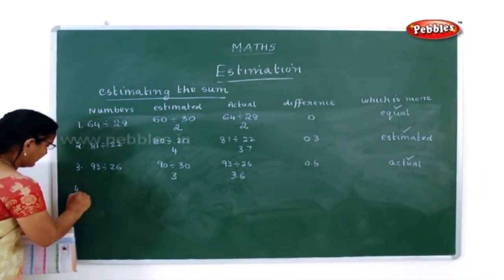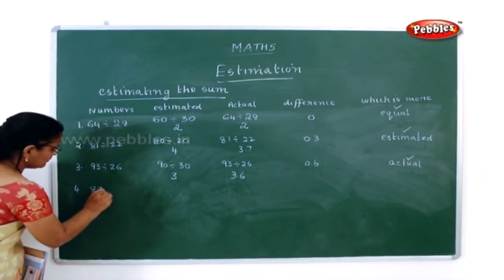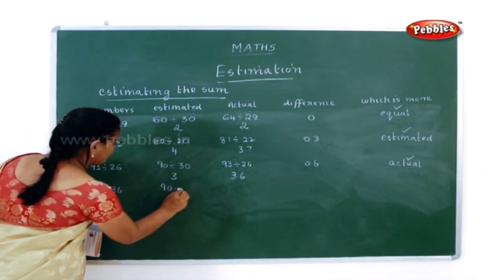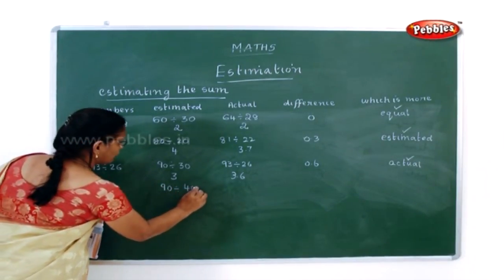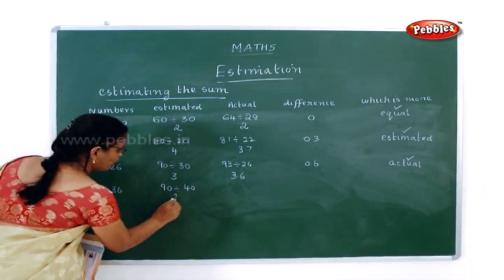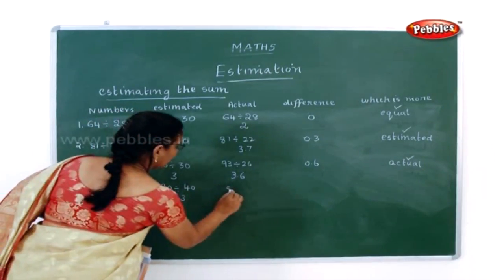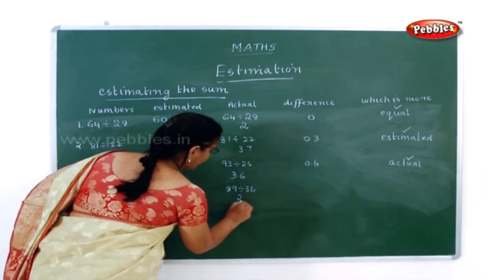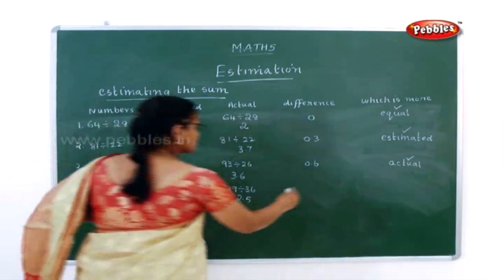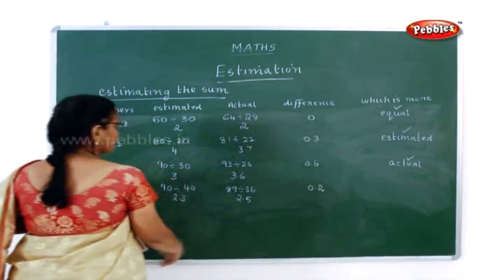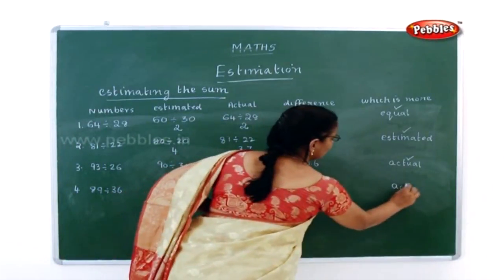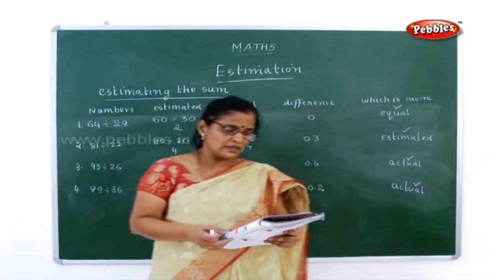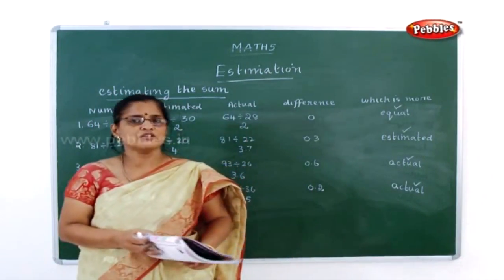Now the next, fourth number, is 89 divided by 36. So this 89 can be rounded to 90 and this 36 can be rounded to 40. So what is the estimated number? It is 2.3. Now here 89 divided by 36, what is the actual number? It is 2.5. Now what is the difference here? It is 0.2. Now which one is more? The actual number is more. So you have to put a tick mark in the actual number. So this is how you have to estimate the sums given in your book page number 14.